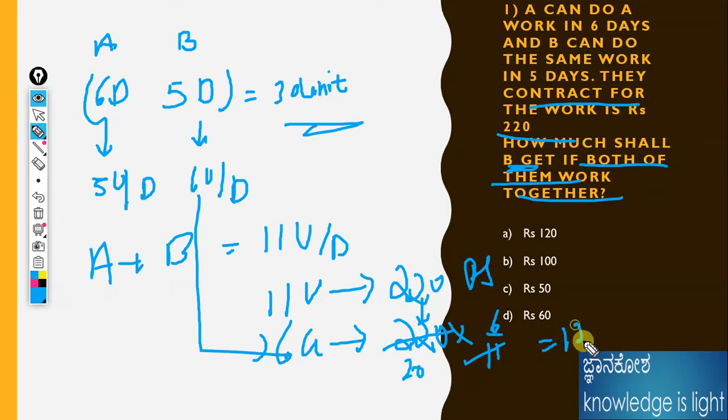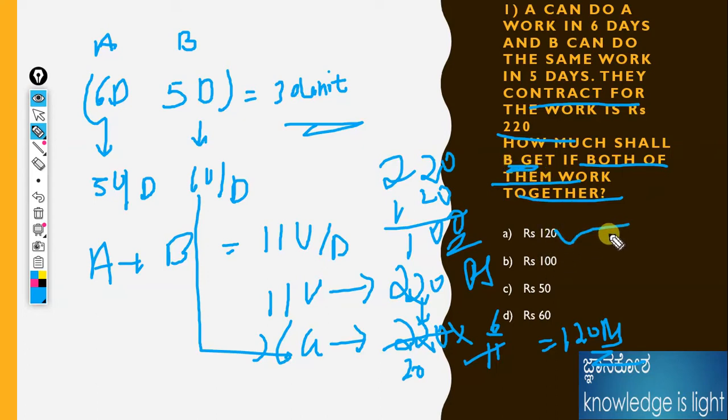The remaining amount A will get. That's it. Understand? If the question is asking for A, definitely you will get the remaining amount. 220 minus 120, A will get that amount, which is 100 rupees. If the question is asking for A, that is 100 rupees. Now if the question is asking for B, the amount should be 120 rupees. Like that, we can easily solve the problem by using this method. Okay, next problem.